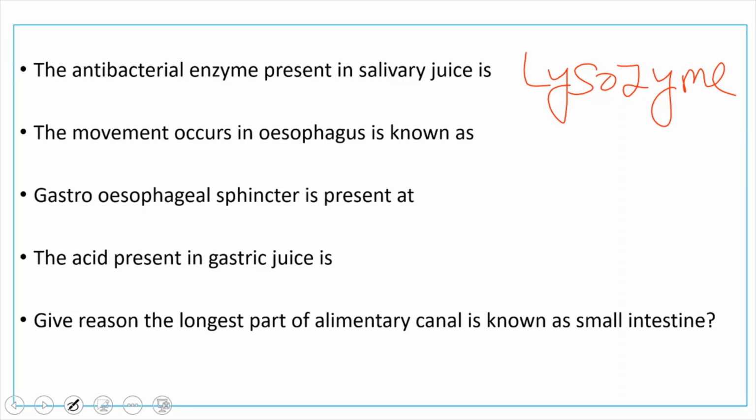The acid present in the gastric juice is hydrochloric acid. Gastroesophageal sphincter is present at the end of the esophagus and entry of the stomach.